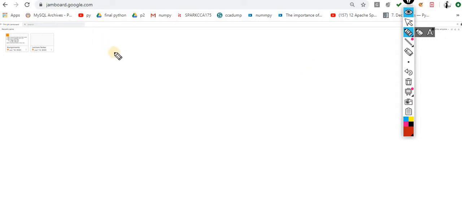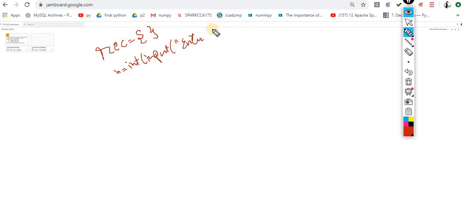For that, I am taking an empty dictionary, and I am asking the user int of input of "enter number of students". Let's suppose the person enters 5. That means you want to enter 5 students. Now I have to store this thing into the dictionary.